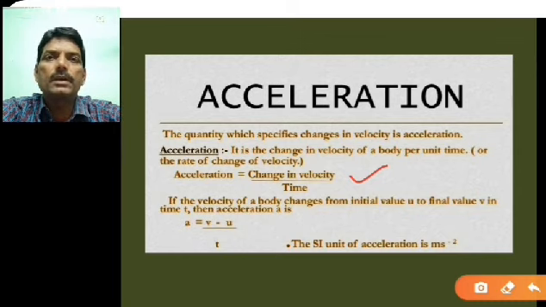That means if the rate of change of velocity is increasing, then that is called positive acceleration. If you are applying the brake, at that time the velocity is decreasing, therefore it is called retardation. So the SI unit of acceleration is meter per second square.